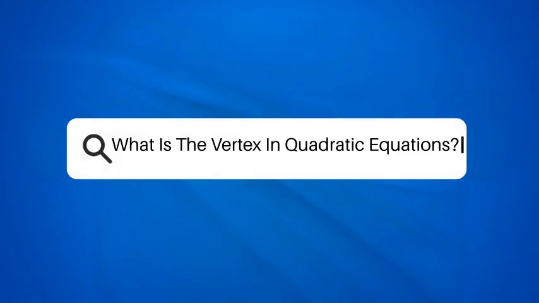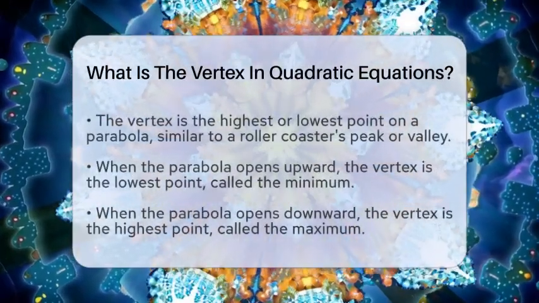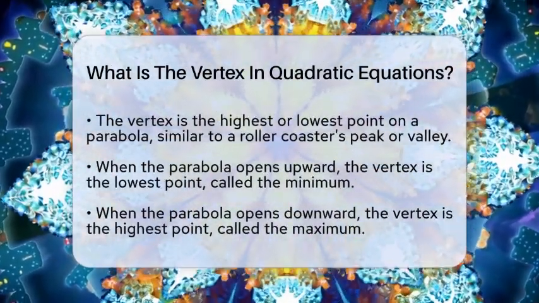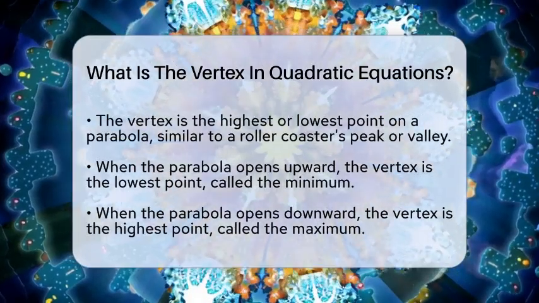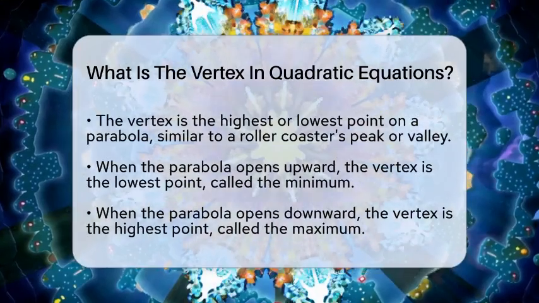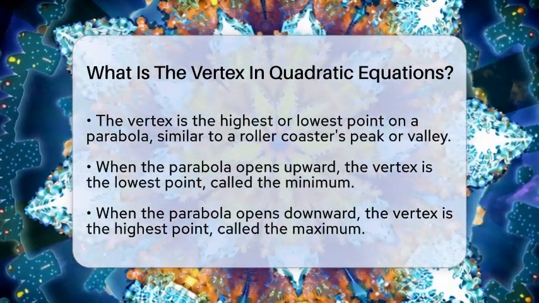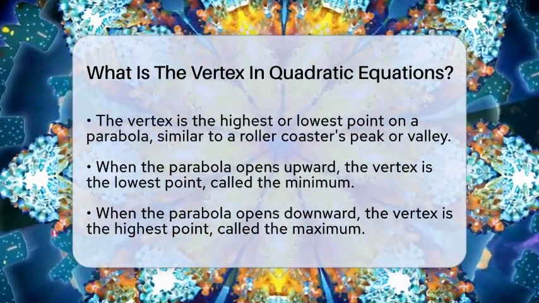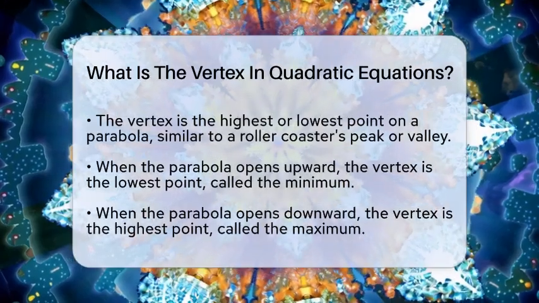What is the vertex in quadratic equations? Imagine a roller coaster climbing to a peak or dipping down to a valley. That highest or lowest point is just like the vertex in a quadratic graph. When you look at a parabola, which is the U-shaped curve of a quadratic function, the vertex is the point where the curve changes direction.